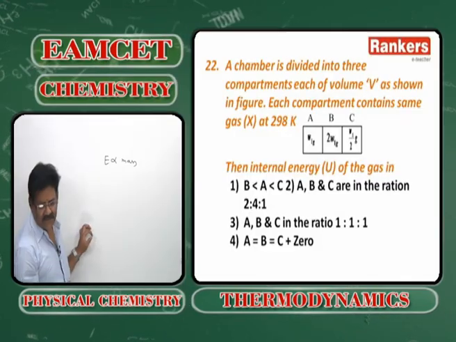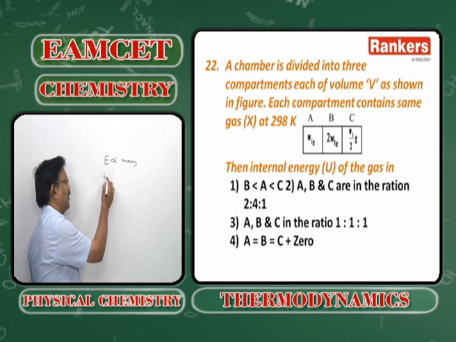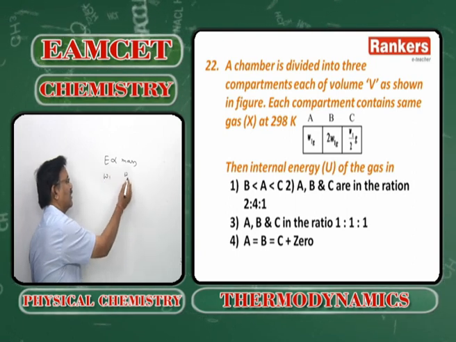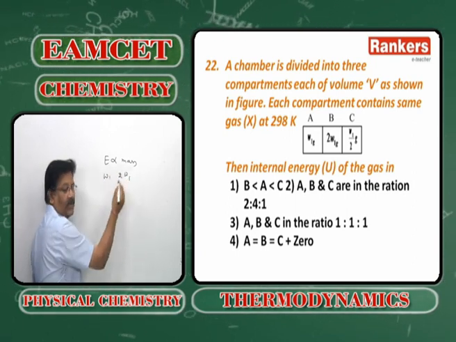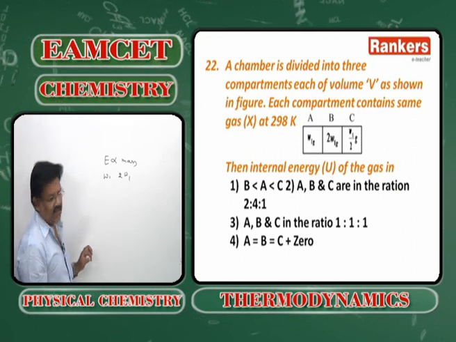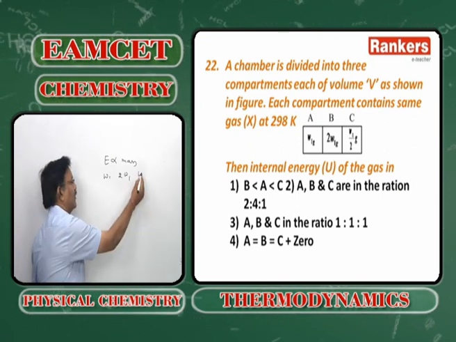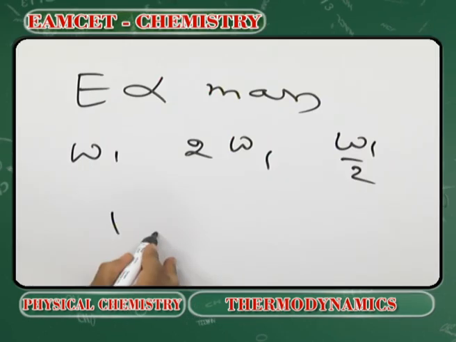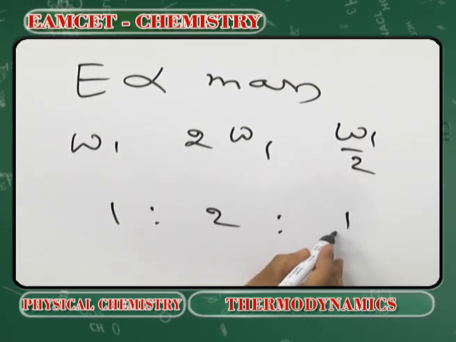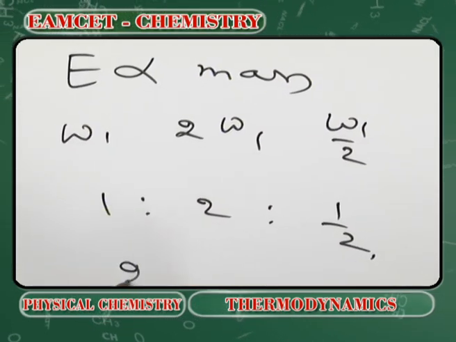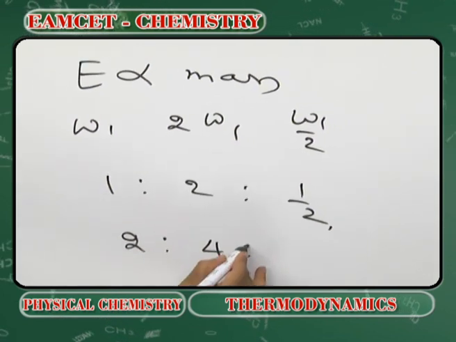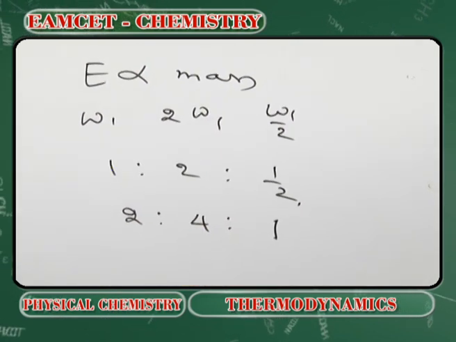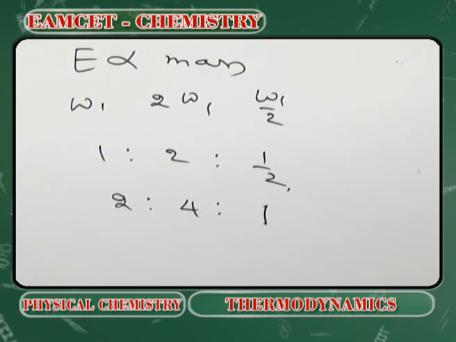What is the mass in the first compartment? W1. In the second compartment? 2W1. In the third compartment? W1 by 2. What is the ratio? 1 is to 2 is to 1 by 2. It can be rearranged as 2 is to 4 is to 1.